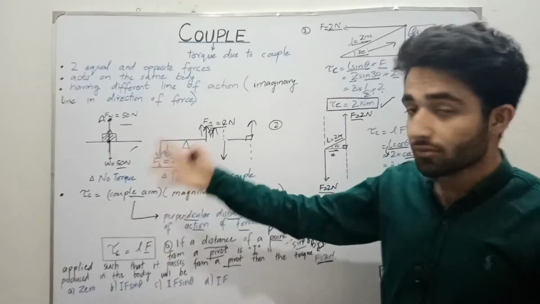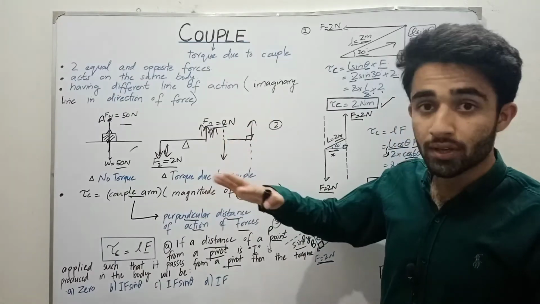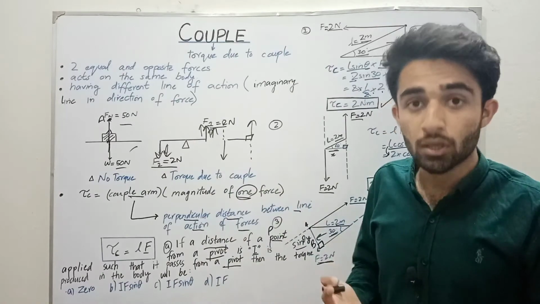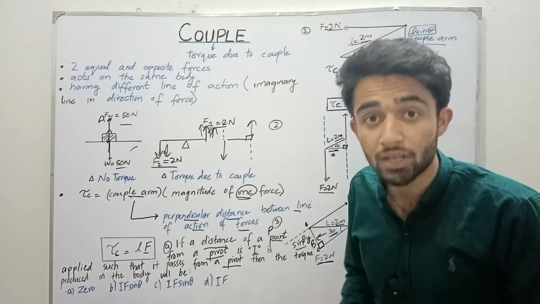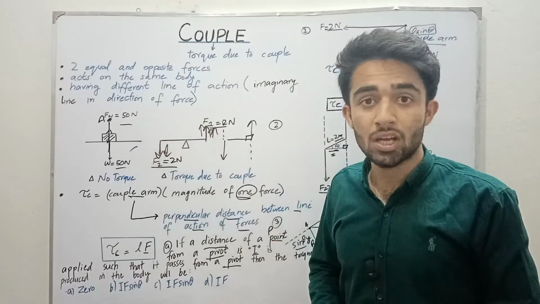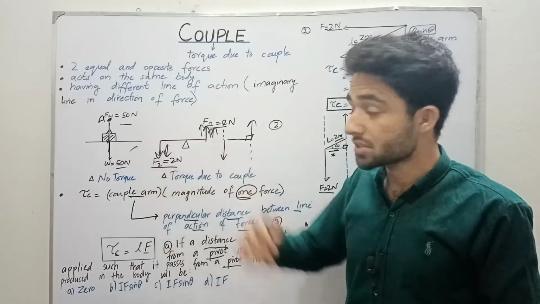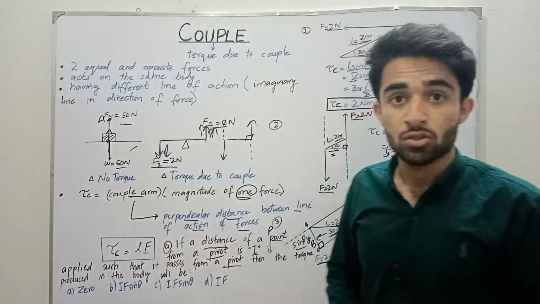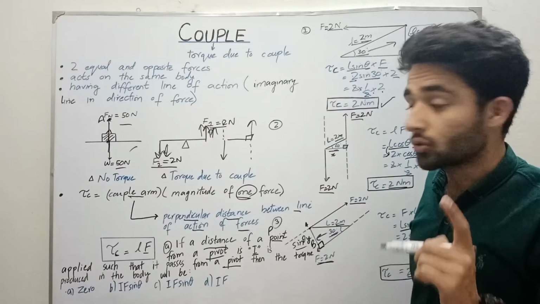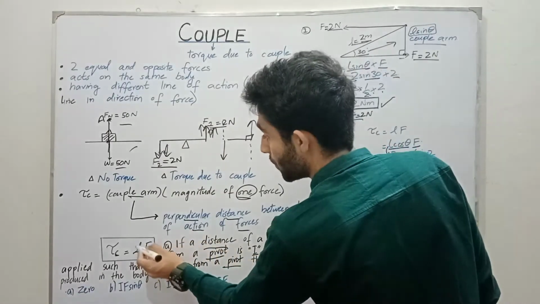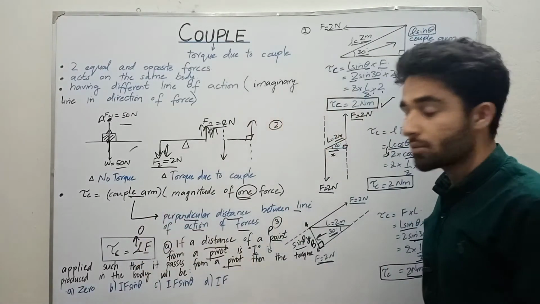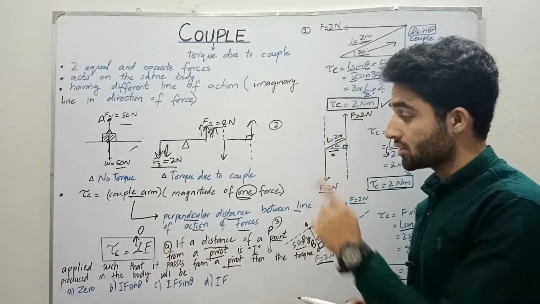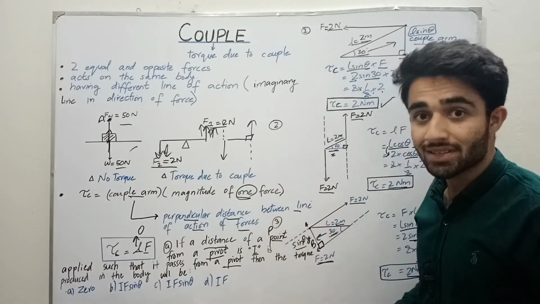We know that there is no couple arm, which is the perpendicular distance, and the force is just passing through the pivot. That is why there is no torque, because the couple arm is 0, and 0 multiplied by the force is 0.